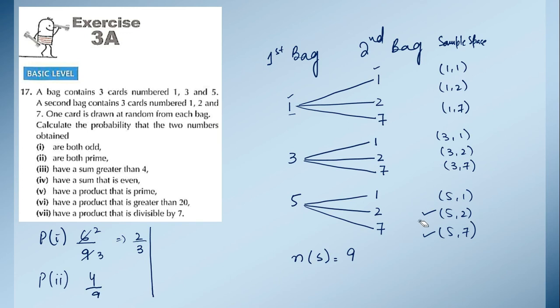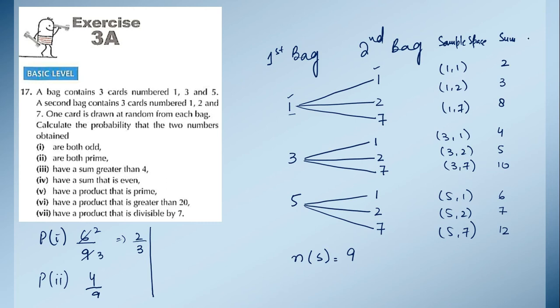We can make one more column here for the sum and add these two numbers. 1 plus 1 is 2, 1 plus 2 is 3, 1 plus 7 is 8, 3 plus 1 is 4, 3 plus 2 is 5, 3 plus 7 is 10, 5 plus 1 is 6, 5 plus 2 is 7 and 5 plus 7 is 12. So here we have made one column of sum.